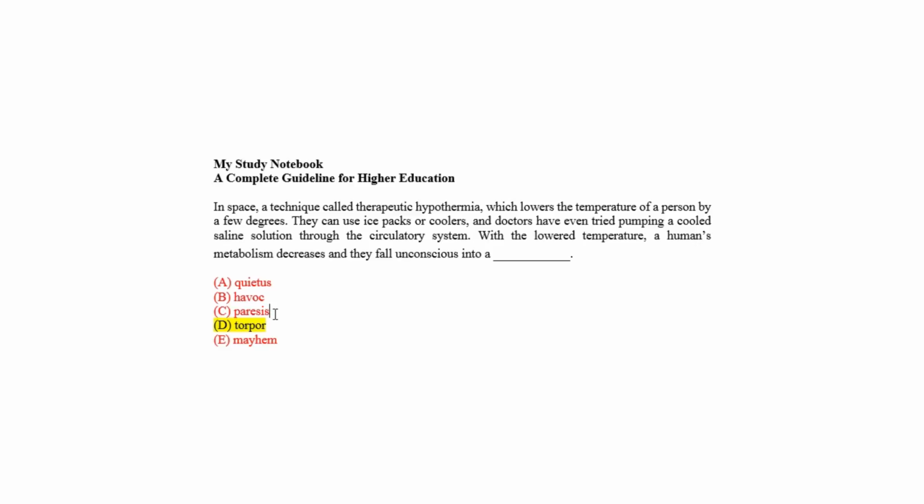an experiment is started with all precautions needed and confirmed. So havoc as choice B and mayhem as choice E are also incorrect, as it is irrelevant to be destructive or have destruction in the state of being unconscious. So choice B and choice E are also incorrect and eliminated along with choice A and choice C.